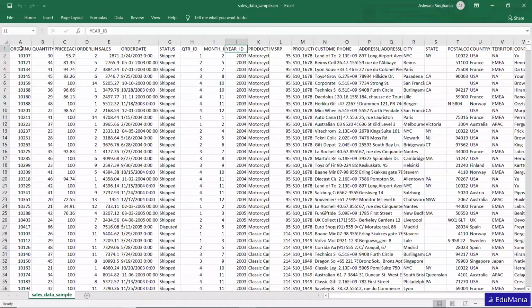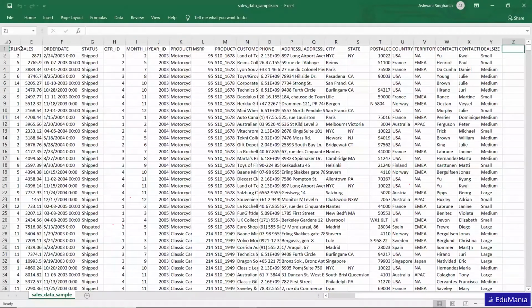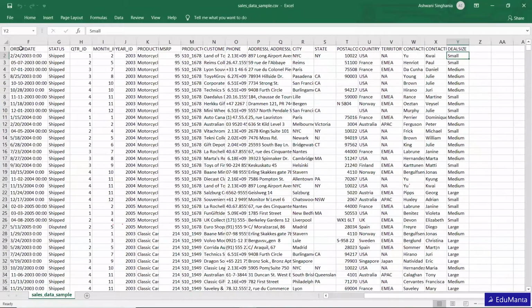As I told you, this data contains 2003, 2004 and 2005 sales, but 2005 is partial. I think there are only 5 months of 2005 sales. And then there is the product line, motorcycles, classic cars and many others, and then the rest of the things: phone number, address, and city, state, country, territory. And there's deal size also: small, medium, large. So basically these are the data.